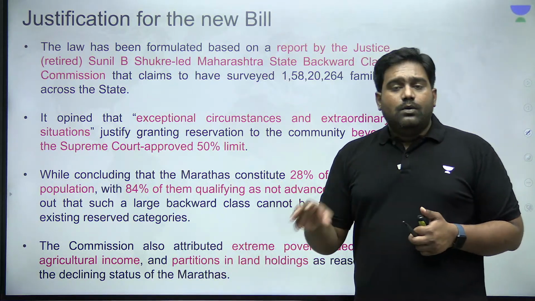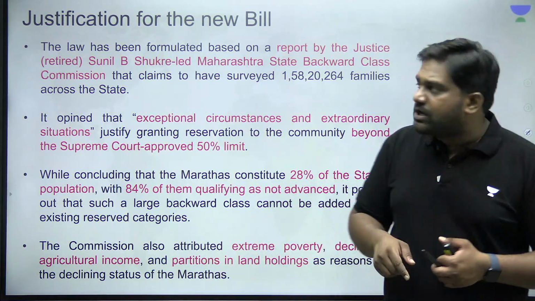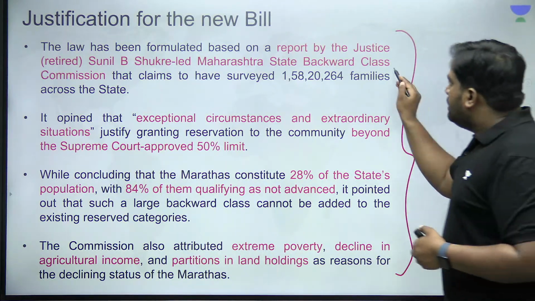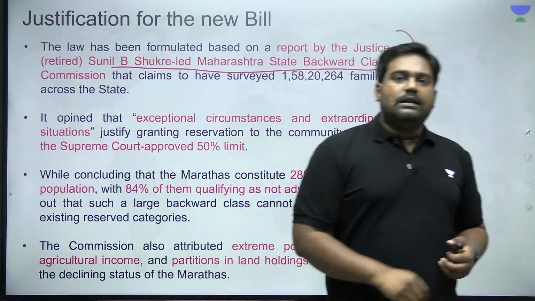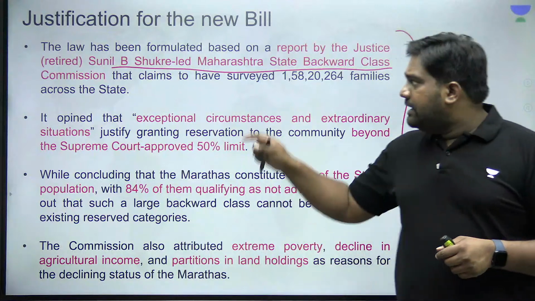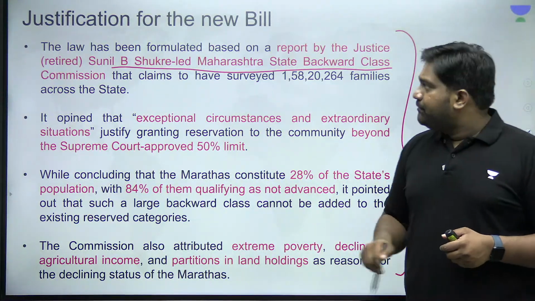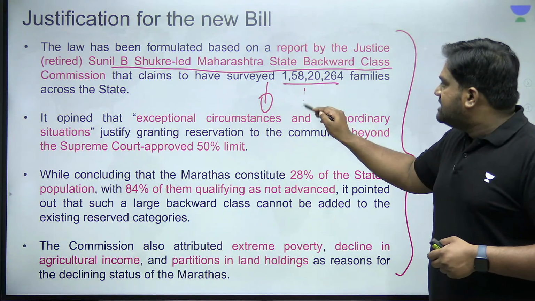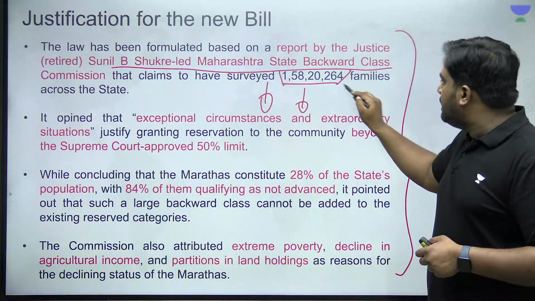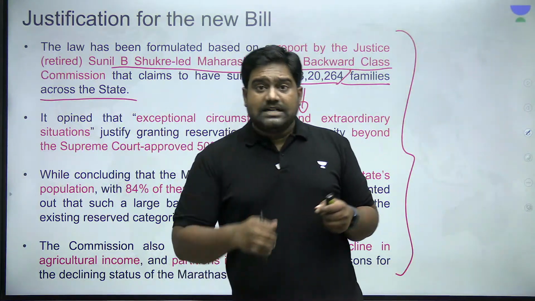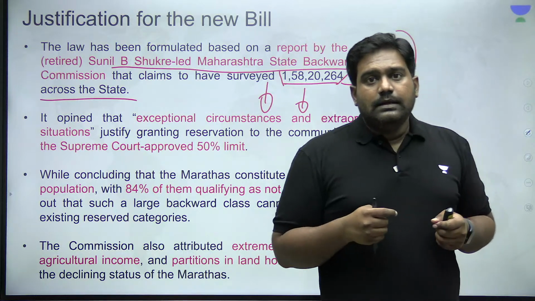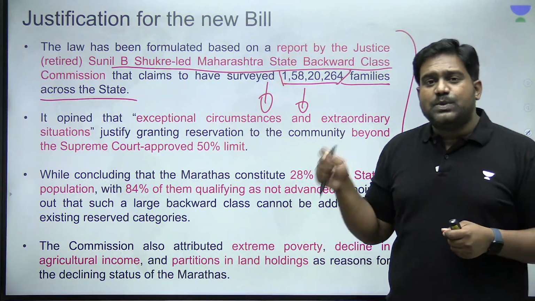So now what Maharashtra did was establish one more commission. The State Backward Class Commission was reconstituted under Sunil B. Shukre, and it submitted its report after conducting a thorough survey, because that's what the courts will ask for. If you're breaching the 50% cap, courts will ask for data.